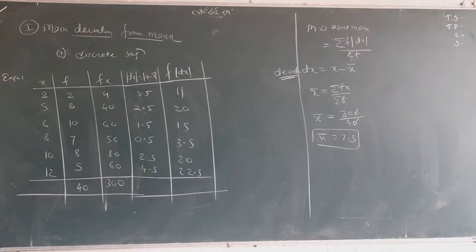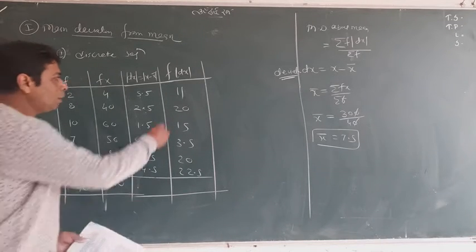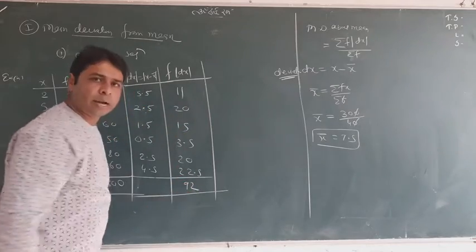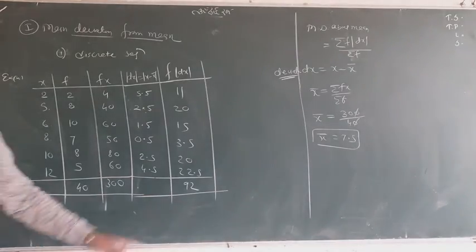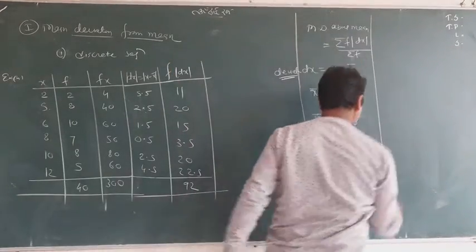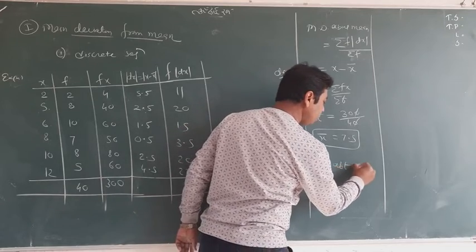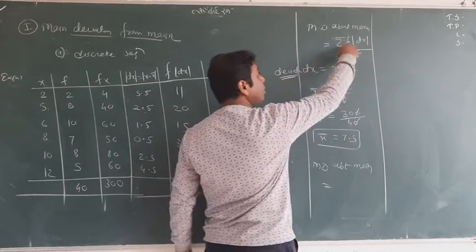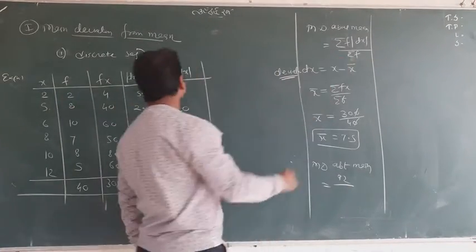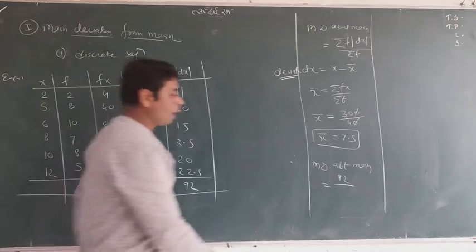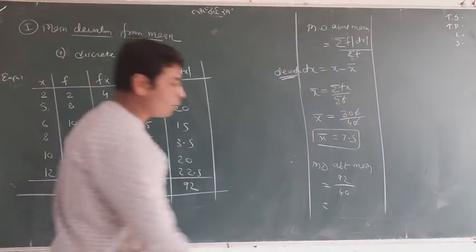So students, all data is correct. I would write directly this 92, I am looking in the book. You can understand it's time taking only. You can add it up. So after finding the whole, the final answer is that the mean deviation about mean is given by summation f dx, which is 92, upon summation f, which is 40. So after dividing, we have 2.3.